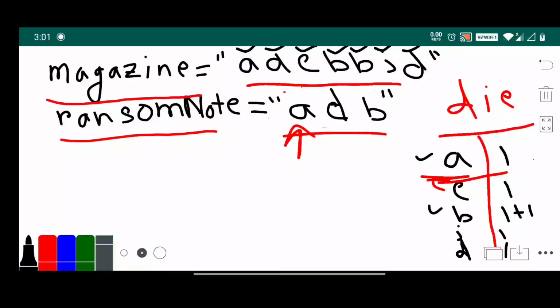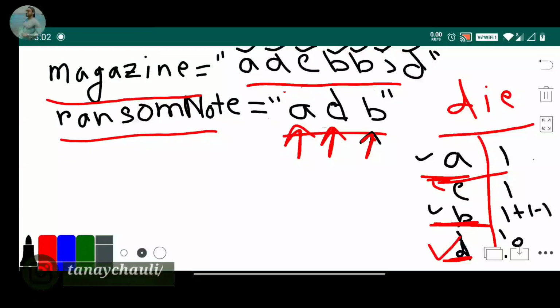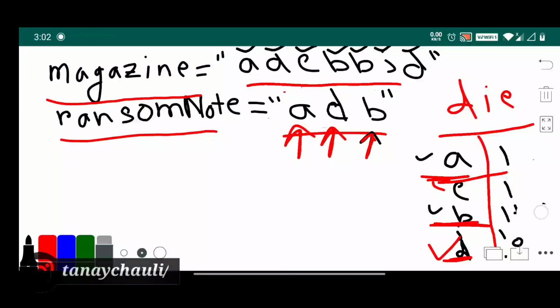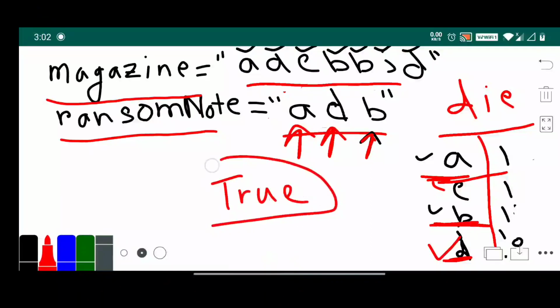So now we check D. The value is greater than 1, yes, D's value is greater than 1, so we reduce it by 1. Now our D is 0. So we check for B. B's value in the dictionary is greater than 1, yes, so we use it and reduce it by 1. When we use a letter from the magazine, we reduce the count.